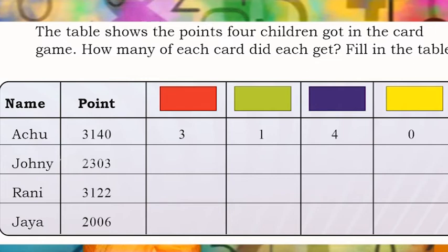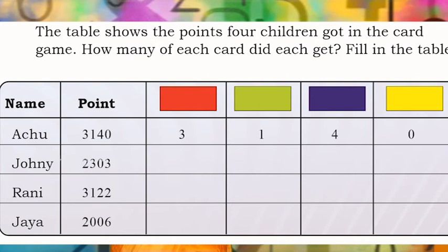Okay, now the next person was Joni. Joni was also assigned some marks, that is 2303 points he should get. If he should get 2303 points, which all cards and how many cards should he take? Yes, just try, just think and say. If Joni should get 2303 points, which all cards and how many cards should he take?